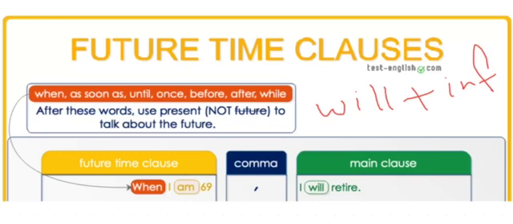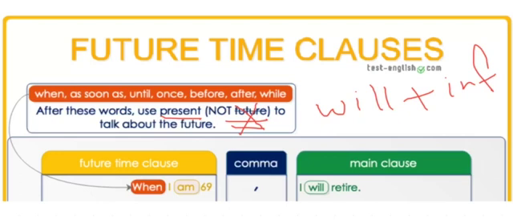As we discussed, the adverbial clauses consist of two clauses, main clause and time clause. The time clause is supposed to start with one of these adverbs: when, as soon as, until, once, before, after, and while. After these words, use present, not future. So we don't use future in the time clause. In the time clause, we only use present simple, not future. So remember, in the time clause use present, and in the main clause use the future tense.